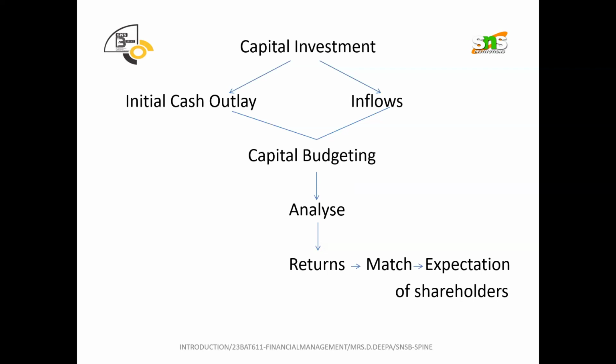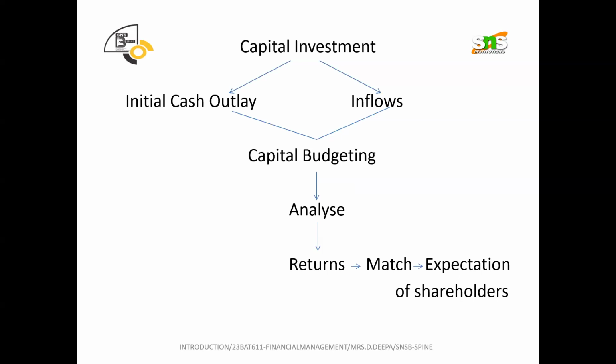Whatever you are receiving for your business, we say that as inflows. Outflow or outlay is the initial investment that we do for our business, where we are putting money into our business. That is why we represent this as outlay or outflow. Both outlay as well as inflows combined together, we say that as capital budgeting.